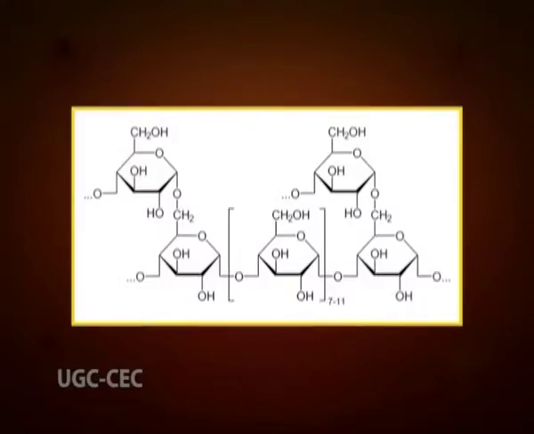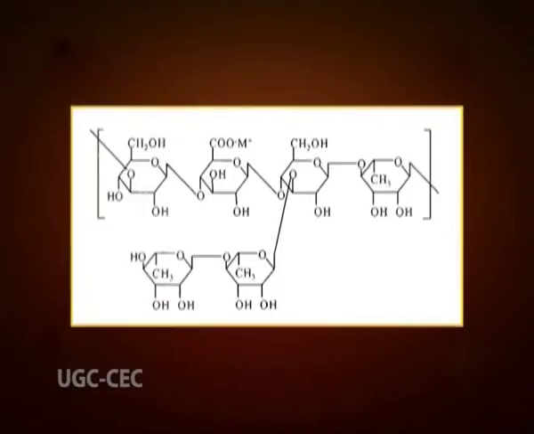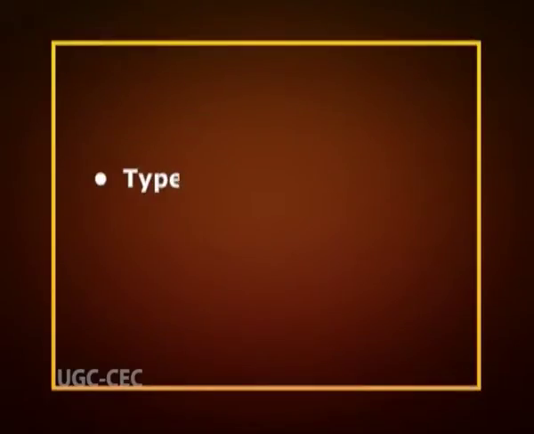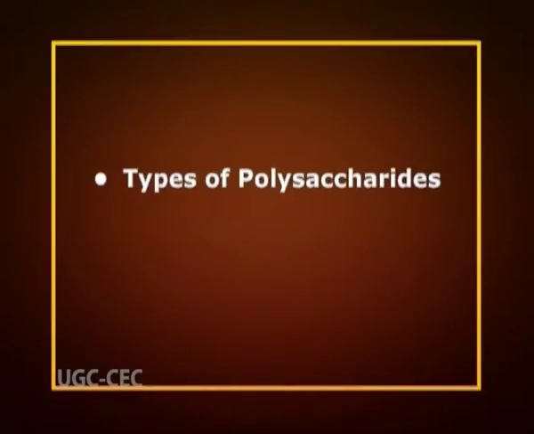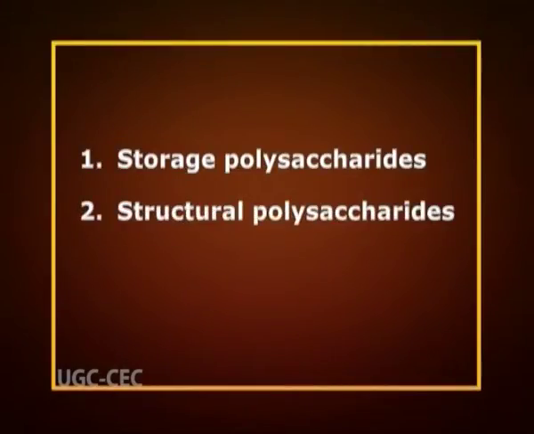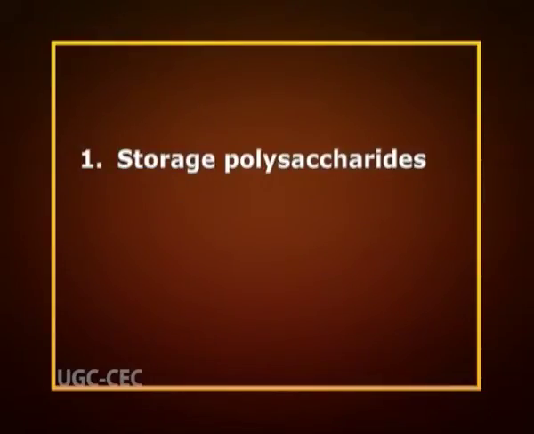When all the monosaccharides in a polysaccharide are the same type, the polysaccharide is called a homopolysaccharide or homoglycan. But when more than one type of monosaccharide is present, they are called heteropolysaccharides or heteroglycans. Now, let us discuss the types of polysaccharides. Polysaccharides are of two types, that is storage polysaccharides and structural polysaccharides. Number first is the storage polysaccharides.